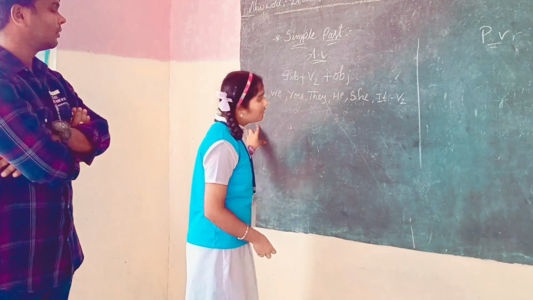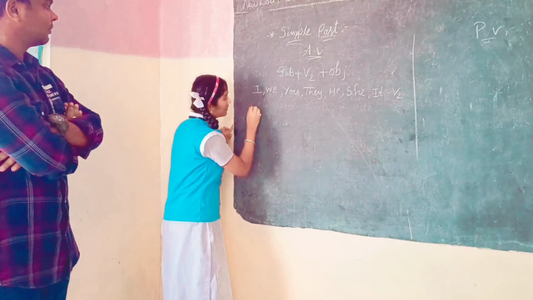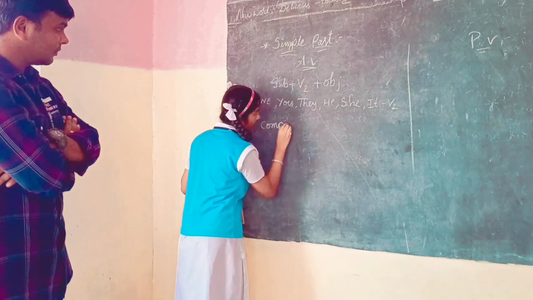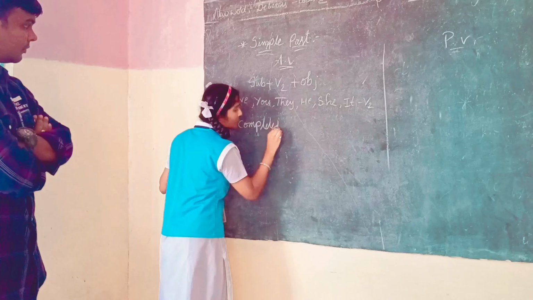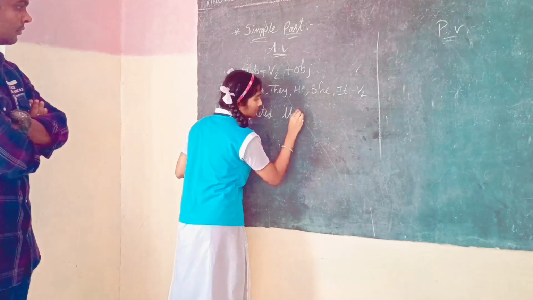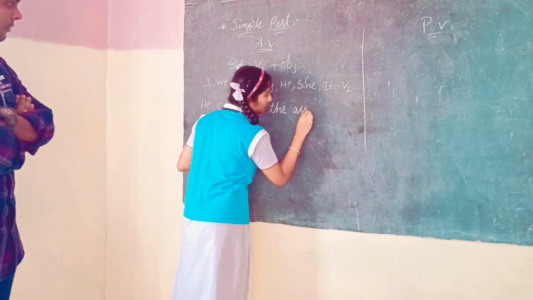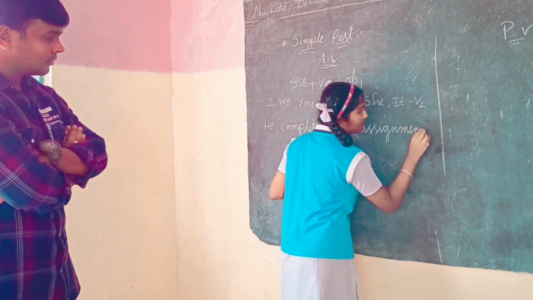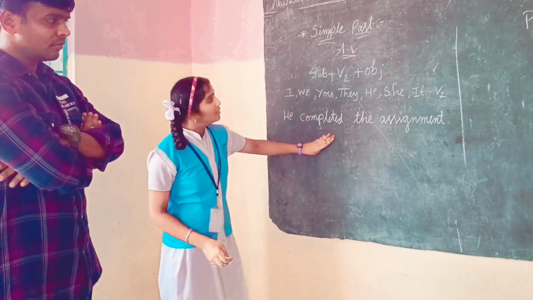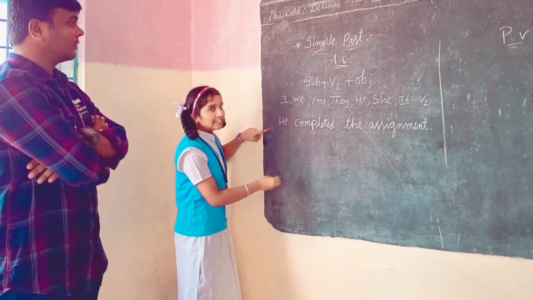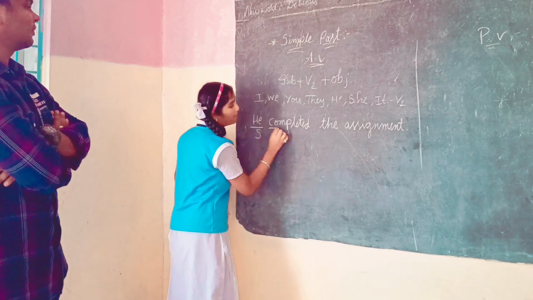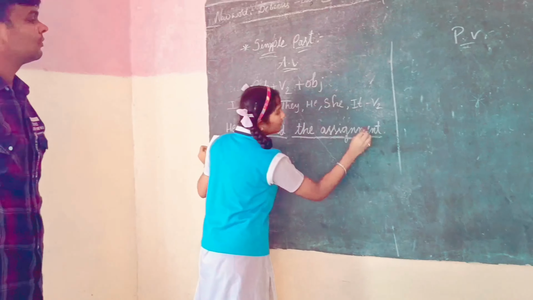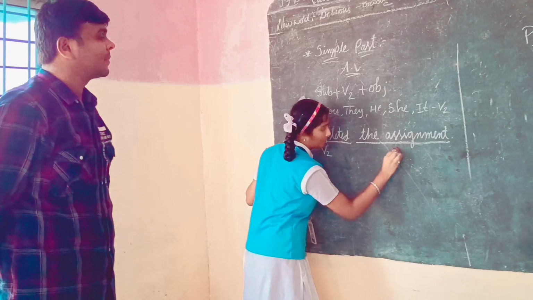Next, now I will write an example for this sentence. He completed the assignment. I wrote this example with the help of this structure. In this sentence, he is subject and completed is V2 form and the assignment is object.